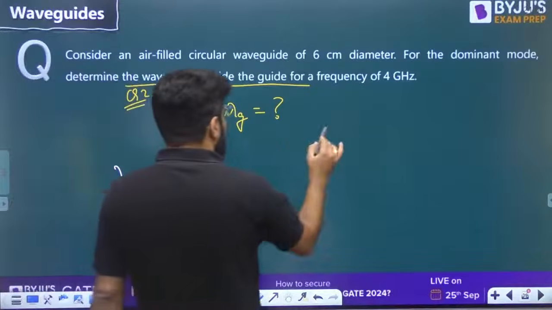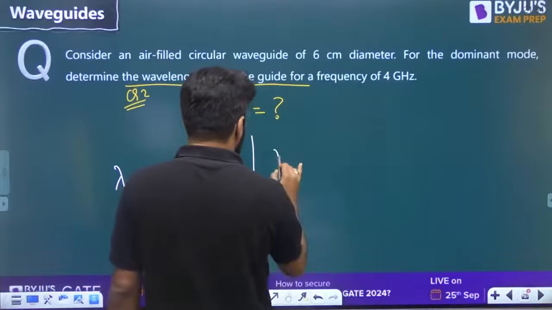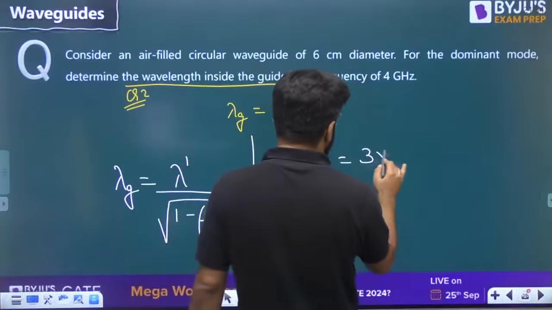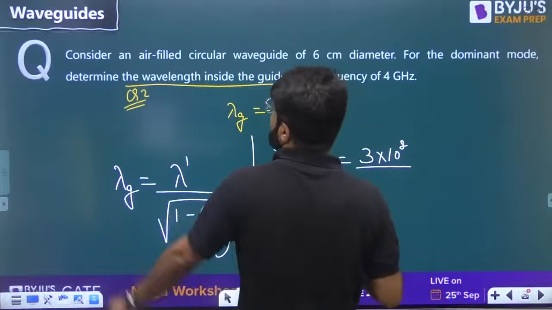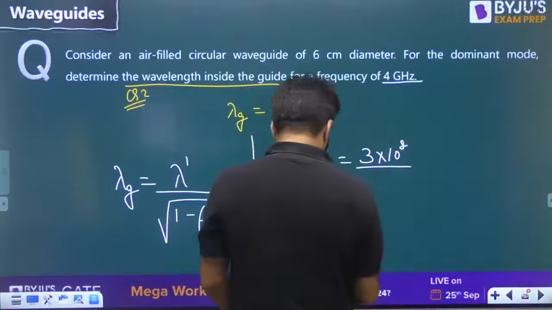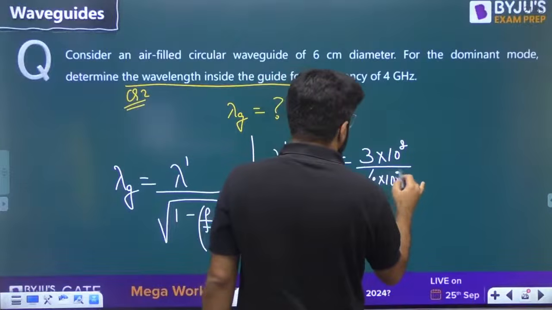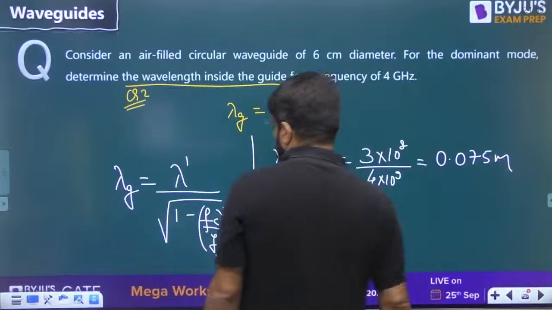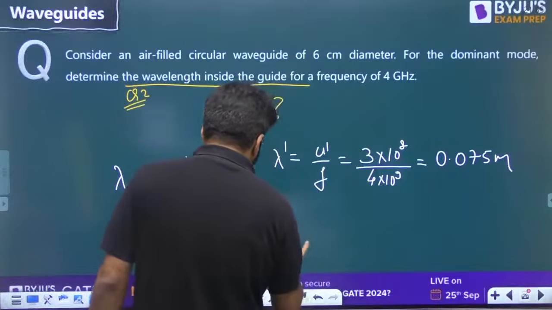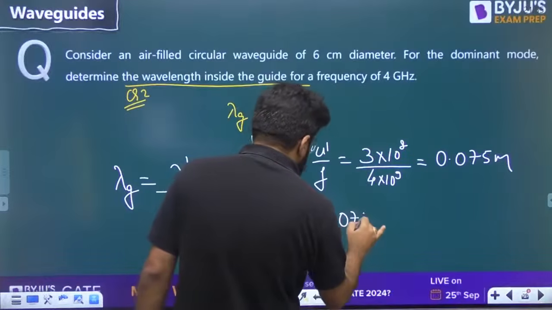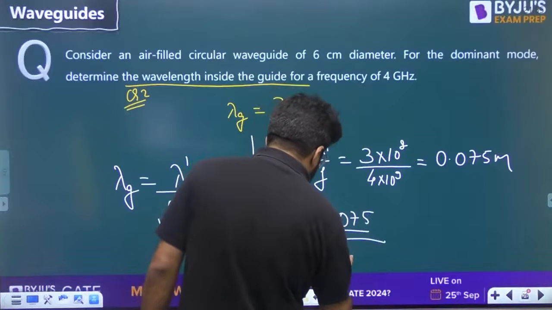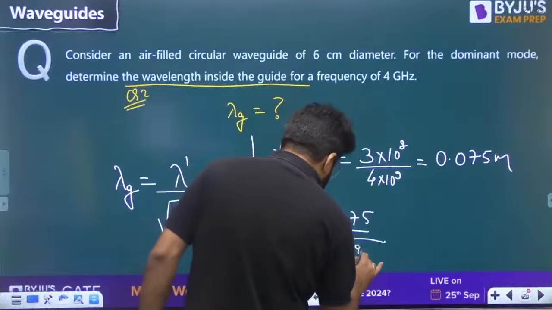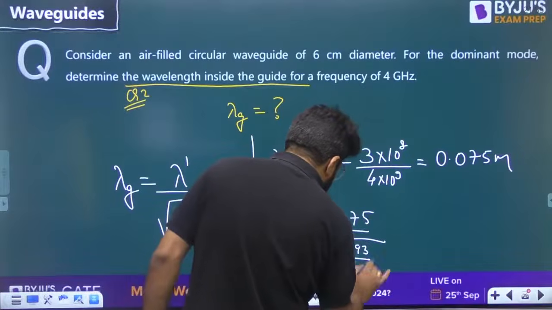And what are the values now? Lambda dash is u dash by f. U dash is the same as the previous question, 3 into 10 power 8. Operating frequency of 4 gigahertz is given, so 4 into 10 power 9. So this is 0.075 meters or 7.5 centimeter. So what is going to be lambda g? 0.075 divided by under root of 1 minus fc, the cutoff frequency 2.93 calculated, divided by operating frequency 4 gigahertz.